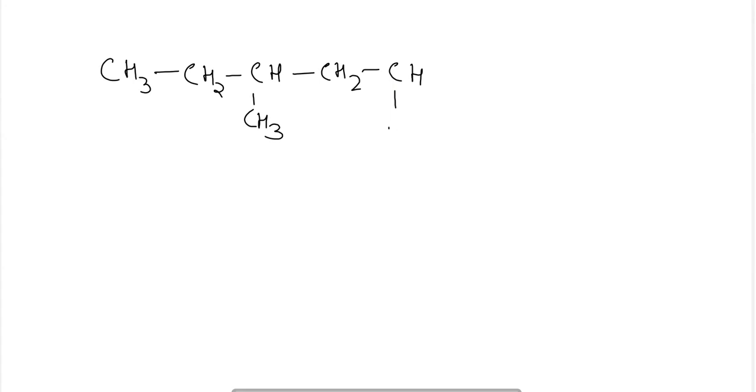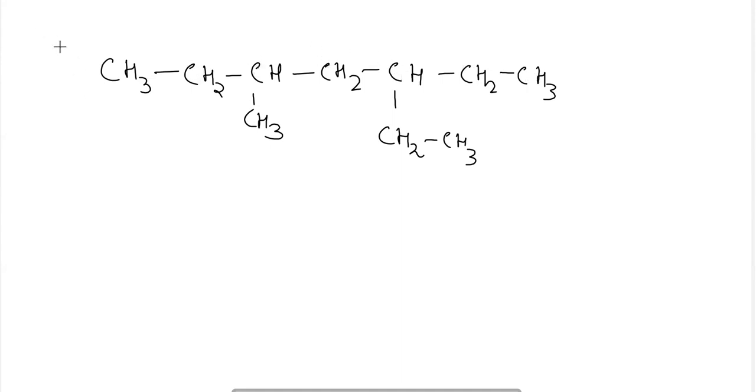So here, taking an example, I am taking a compound CH3, CH2, CH, CH3, CH2, CH, CH2, CH3. 1, 2, 3, 4, 5, 6, 7.